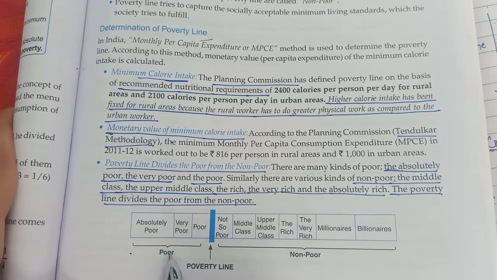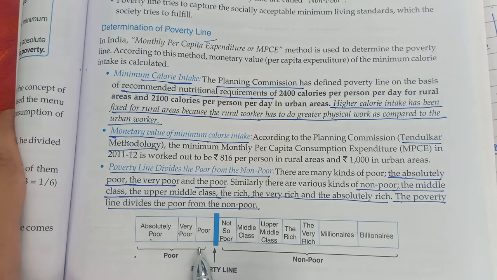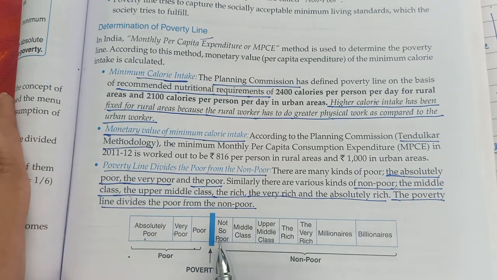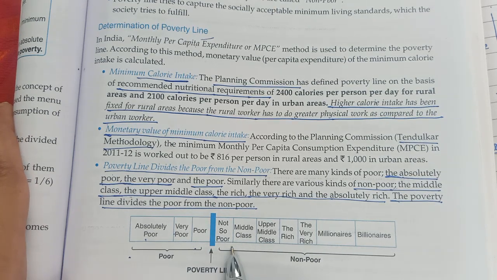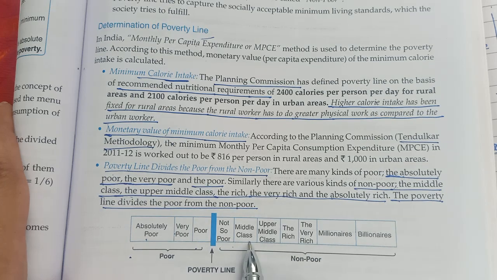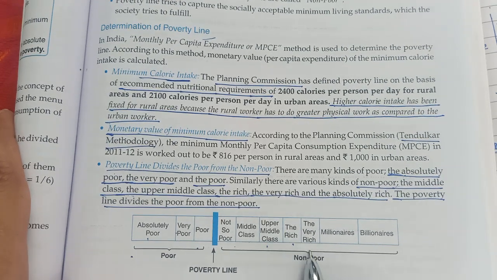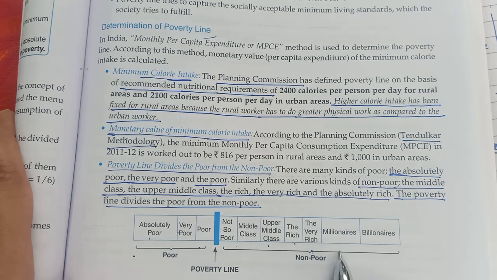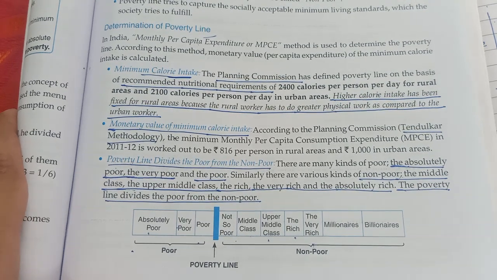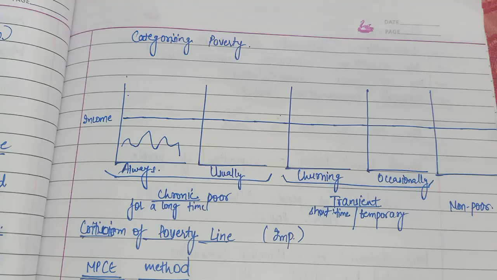So, see, the poor people can be categorized as absolutely poor, very poor, or just poor. Then, just the ones who are above this poverty line, they're not so poor, but then obviously they're not rich. Then comes middle class, then we have upper middle class, then we have rich, then we have very rich. People earning more than that are called millionaires, and finally we have billionaires. So, there are variety of poor people and non-poor people.